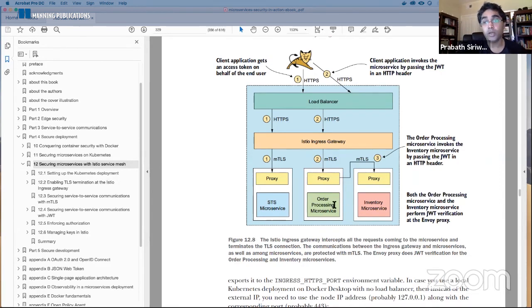Now, by default, Istio won't forward the same JWT it got from here to here. You cannot define it even in a policy, right? So you need to do it manually. So what I have done is, I have written a handler here, which will get the JWT from this proxy, right? It will come along with the request and send the same JWT. Basically, you inject it from your service code into the request going out to the inventory microservice, right?